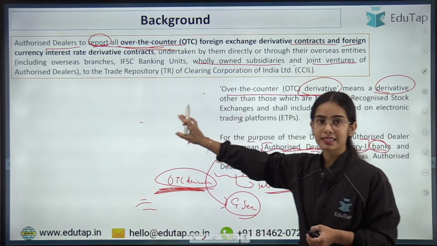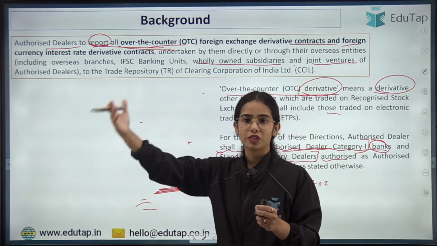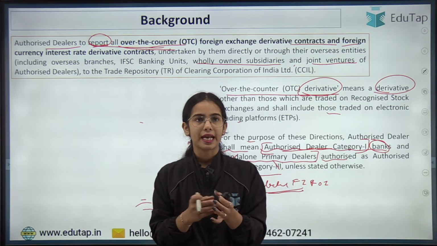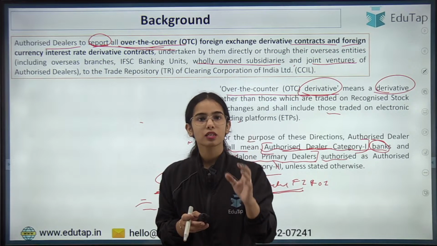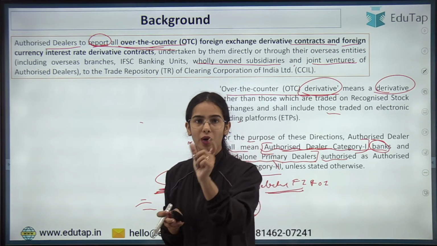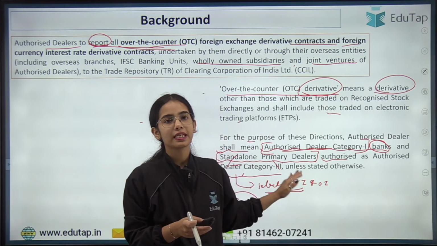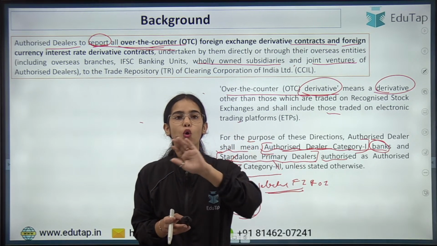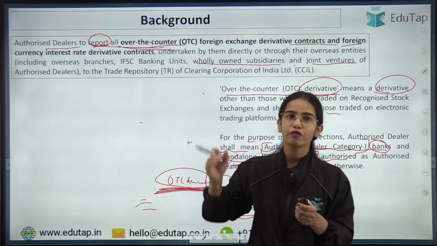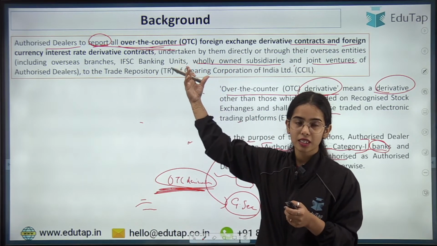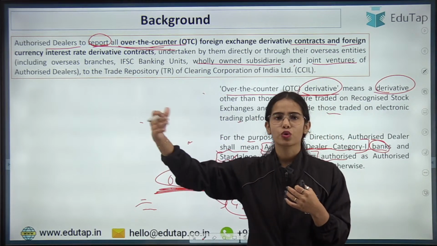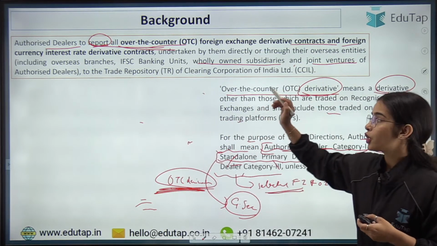So all authorized dealer category 1 banks and authorized dealer category 3 standalone primary dealers have to report these contracts to the trade repository.